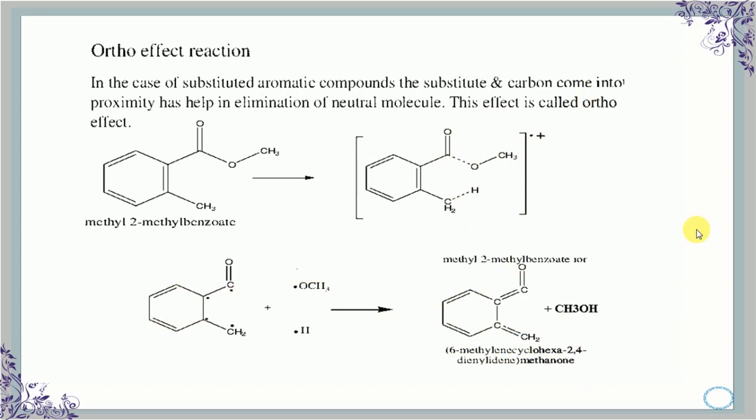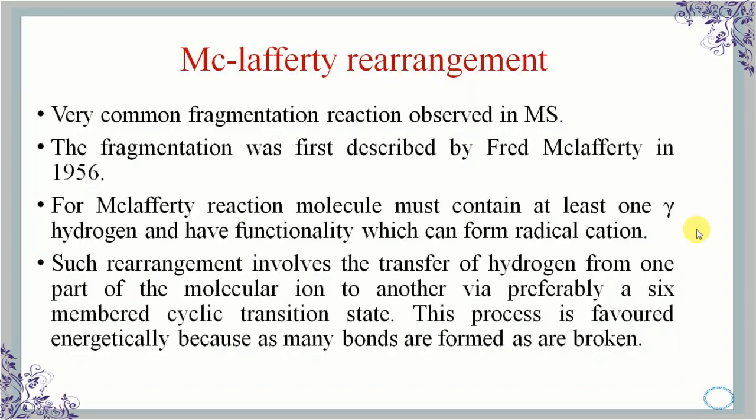So, the McLafferty rearrangement. This is most important from the exam point of view also. It is a very common fragmentation observed in mass spectrometry. This fragmentation was first described by Fred McLafferty in 1956. For the McLafferty rearrangement, the molecule should contain at least one pi bond and a gamma hydrogen, and this rearrangement involves the transfer of hydrogen from one part of the molecular ion to another through a 6-membered cyclic transition state. This process is favored energetically because many bonds are formed and broken.